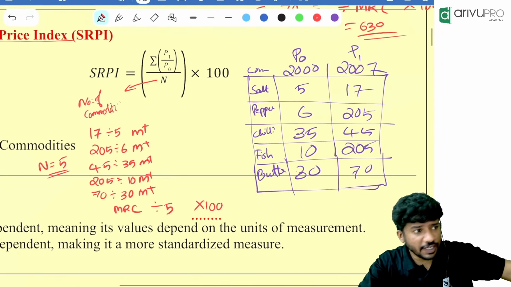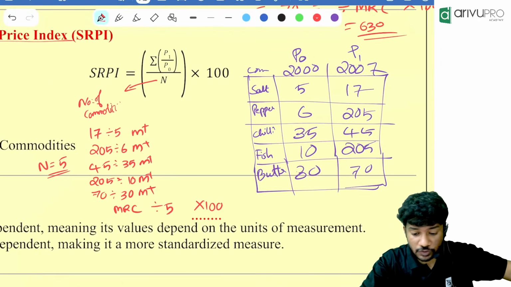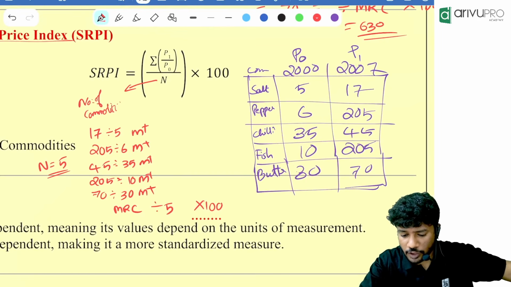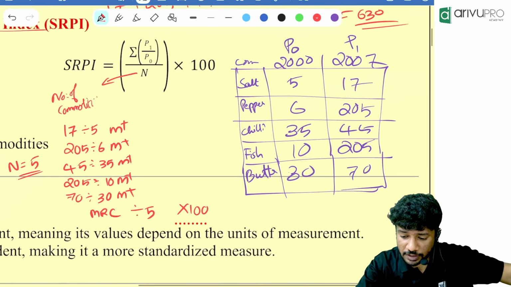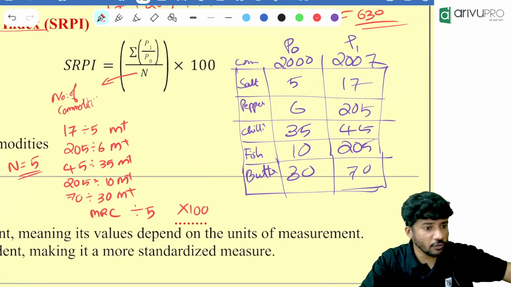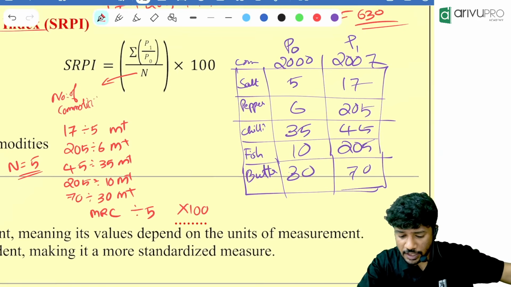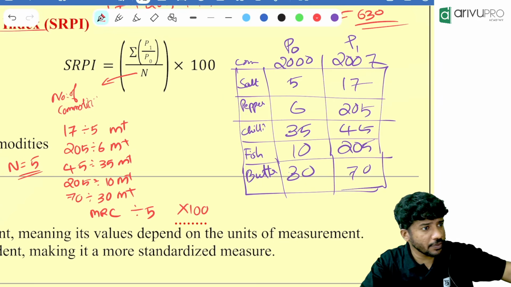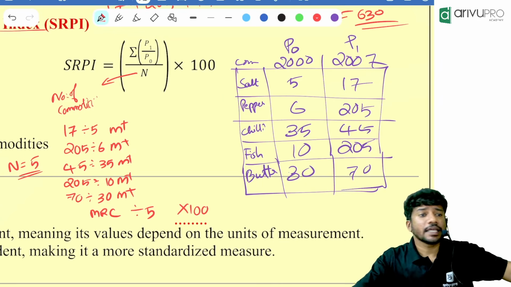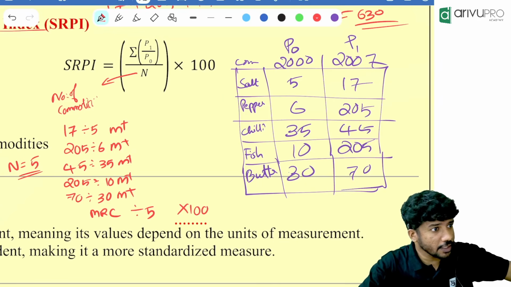17 divided by 5, M plus. Clear the memory also. 17 divided by 5, M plus. 205 divided by 6, M plus. 45 divided by 35, M plus. 205 divided by 10, M plus. 70 divided by 30, M plus. Then finally click MRC. Okay, then you will get the answer.